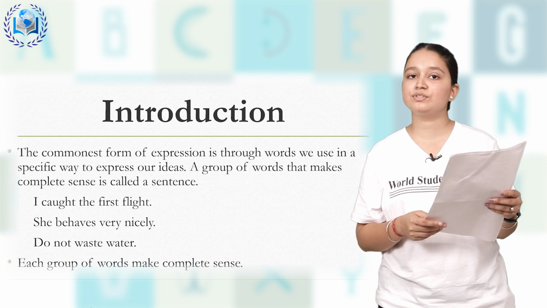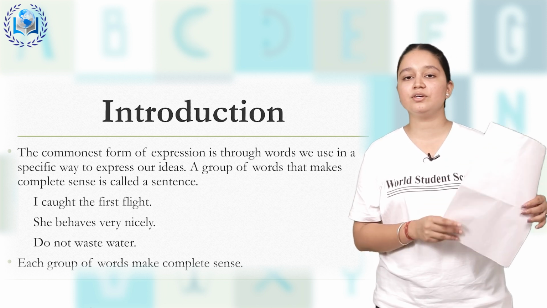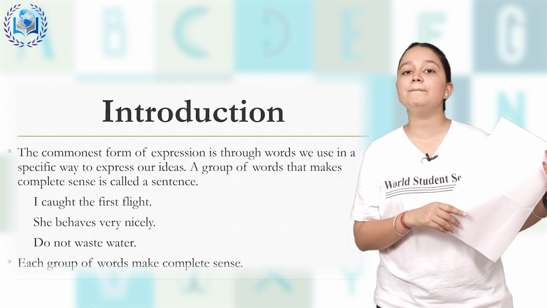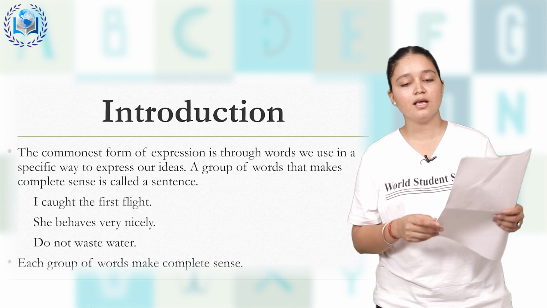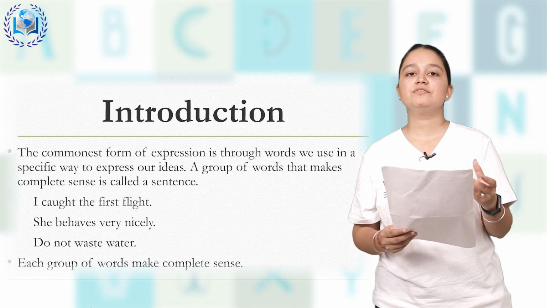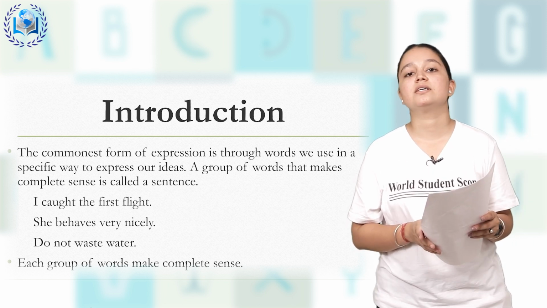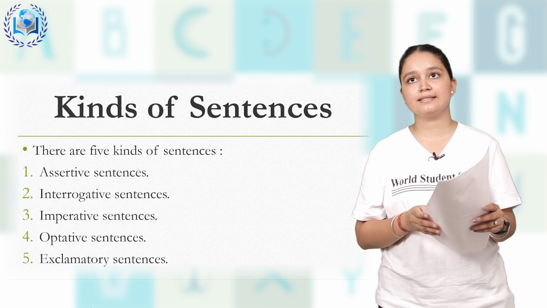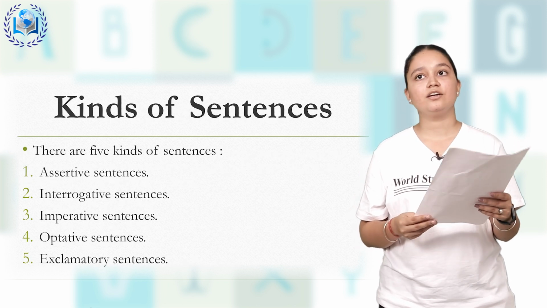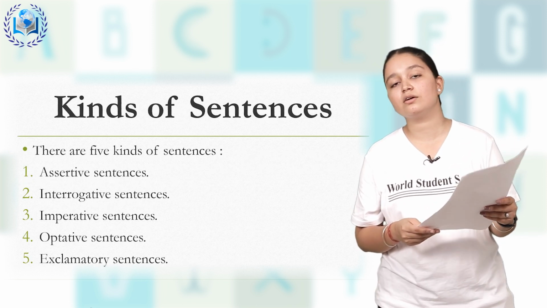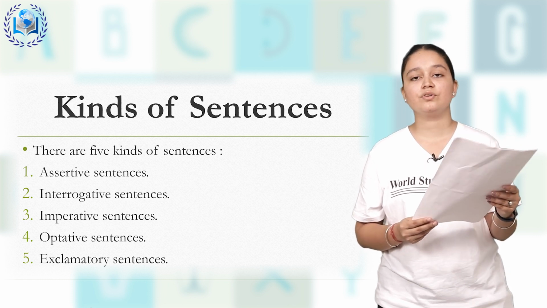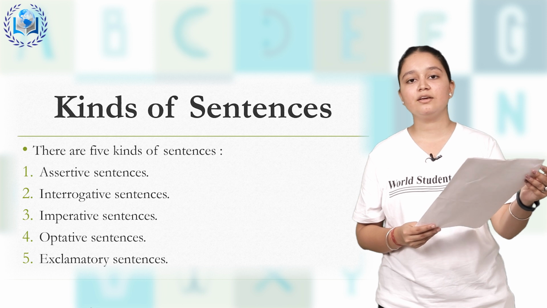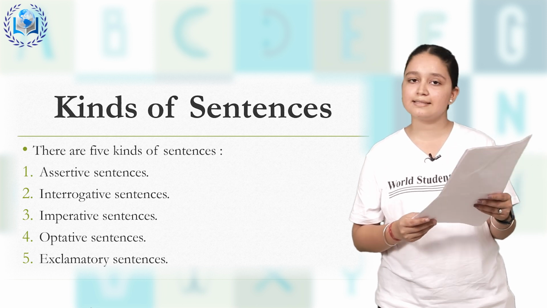We have learnt a proper definition: not only a group of words is a sentence, but a group of words which makes complete sense is called a sentence. And later on we have discussed the 5 kinds of sentences: assertive, interrogative, imperative, optative, and the last one, exclamatory.